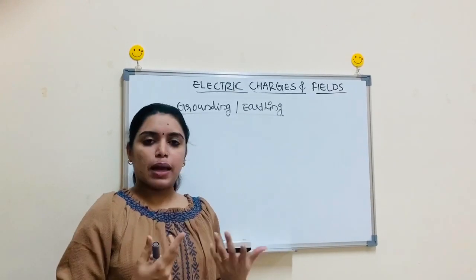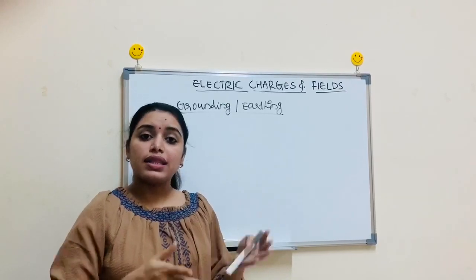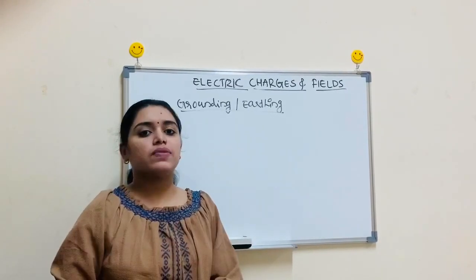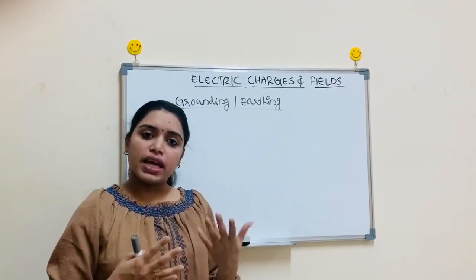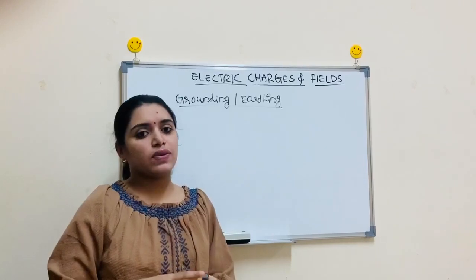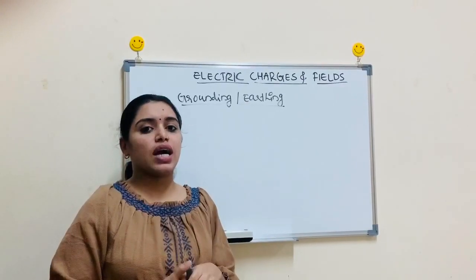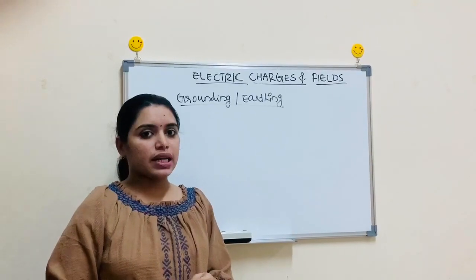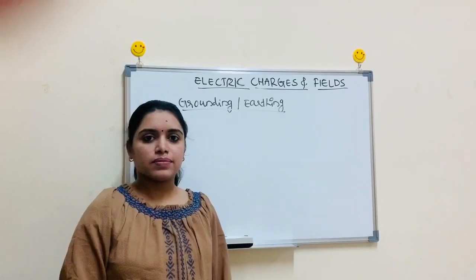I already told you that human bodies are examples of conductors, right? Then what happens to charges? If we are electrically charged, that excess charge is transferred or shared towards the earth. Similarly, if any other electrically charged object is in touch with or brought in contact with the earth, the excess charge is shared towards the earth. Clear? That is called grounding or earthing.